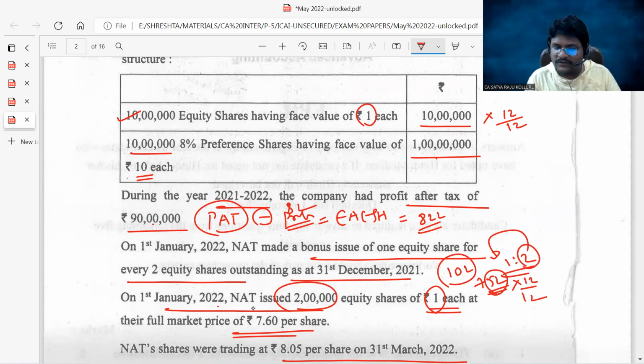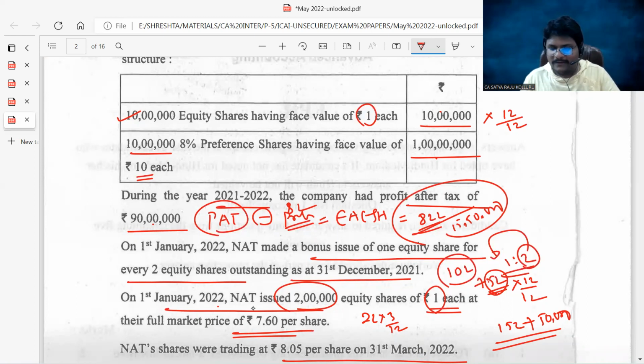Now what about these 2 lakh shares? These 2 lakh equity shares are outstanding for only 3 months. Now you can calculate the weighted average number of equity shares. That is 10 lakhs plus 5 lakhs, 15 lakhs, plus 2 lakhs into 3 by 12, that is 50,000. So the total number of shares is 15 lakh 50,000 and the earnings available to equity shareholders are 82 lakhs. So 82 lakhs divided by 15 lakh 50,000, then you will get basic EPS.